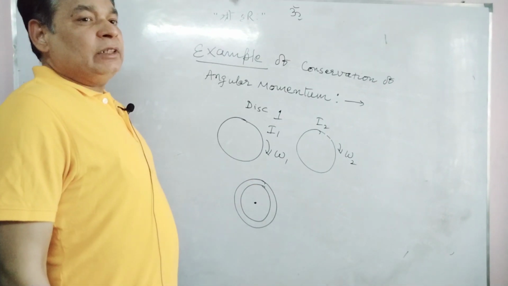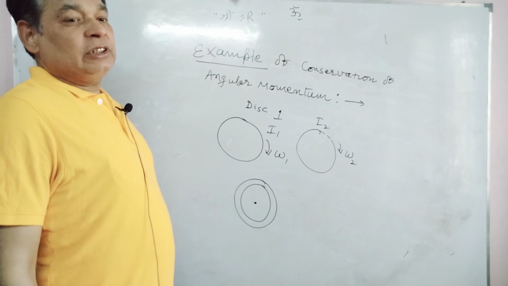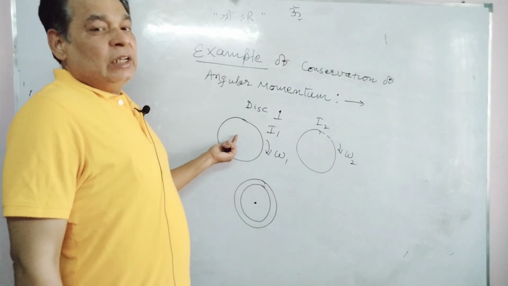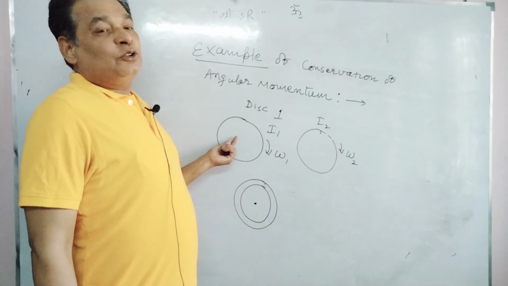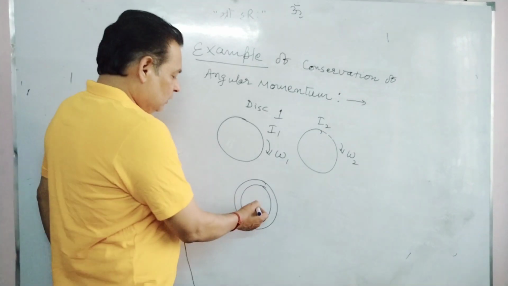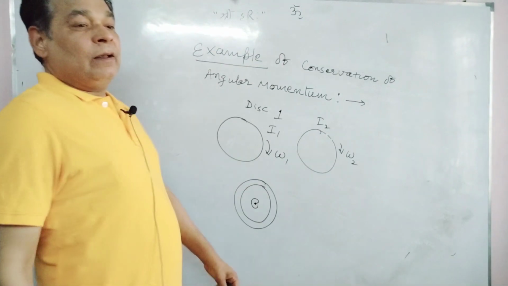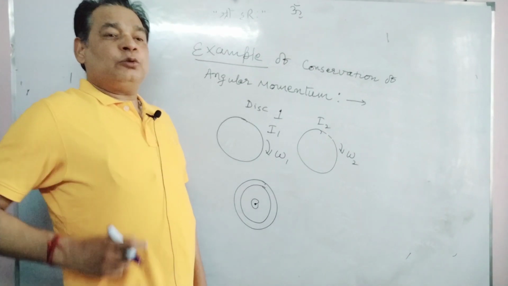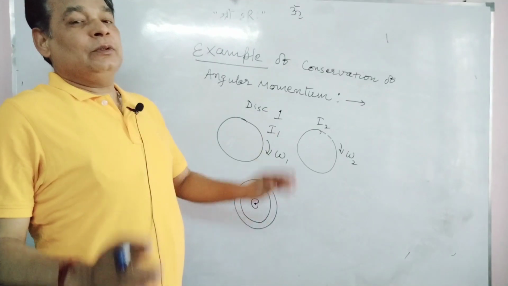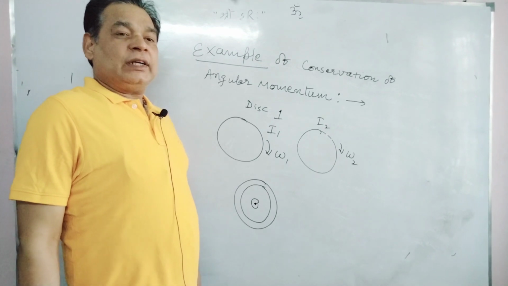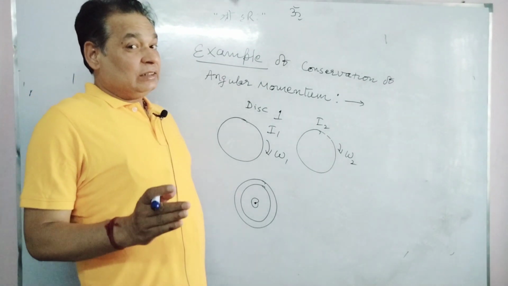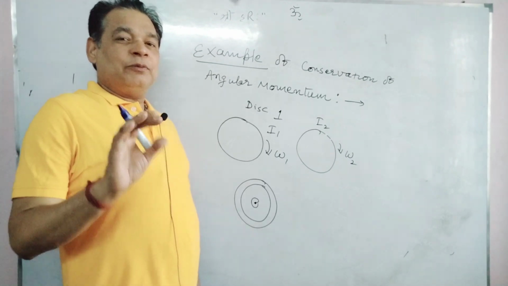Then what will be the common angular velocity after some time? We have to find out. In this case also, there is friction, and friction is an internal force. So this internal force can apply torque about the rotating axis. But this torque is internal. So the sum of torque for the entire system will be 0. This internal torque cannot change the angular momentum of the system, but it can change the angular momentum of a particular body.